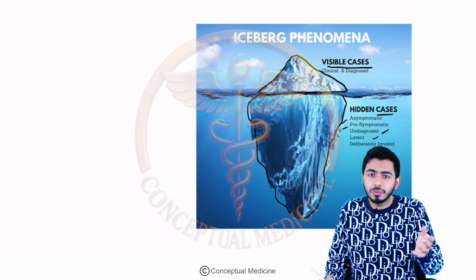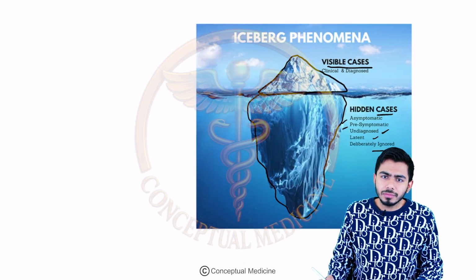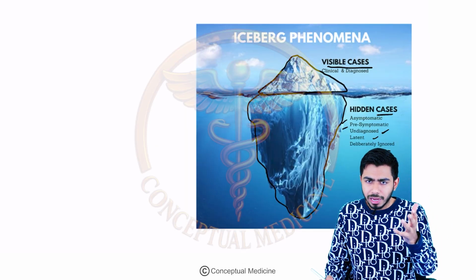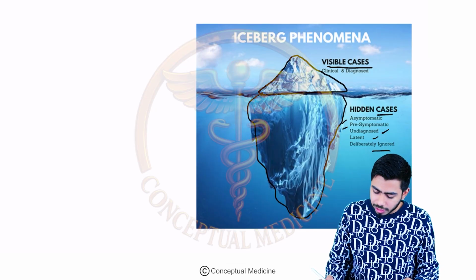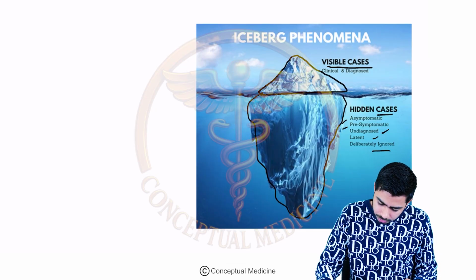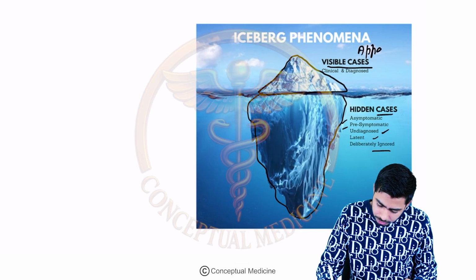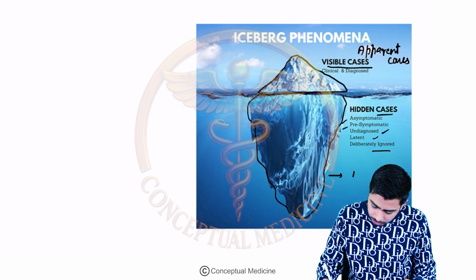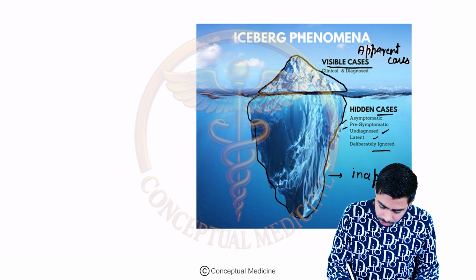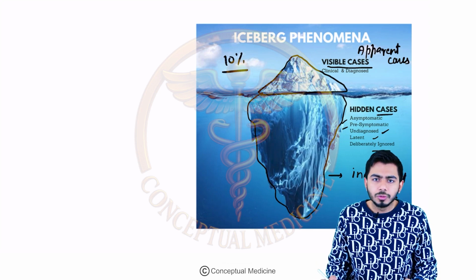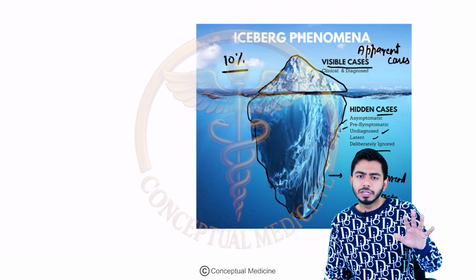And what you can see with your eyes would be the apparent portion of the iceberg. So here we can talk about the apparent cases, and here we can talk about the inapparent cases, right? Now, around 10% of the cases you can diagnose clinically only.